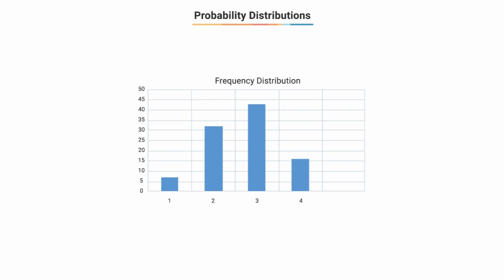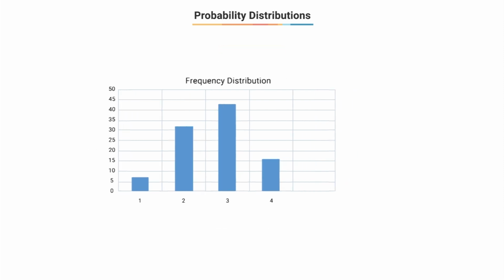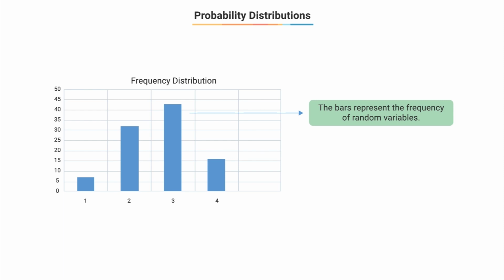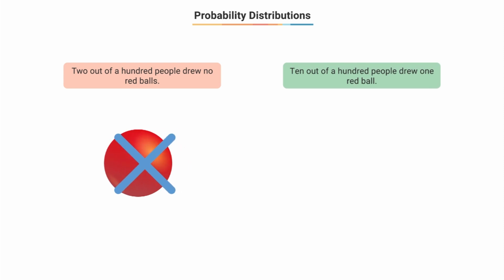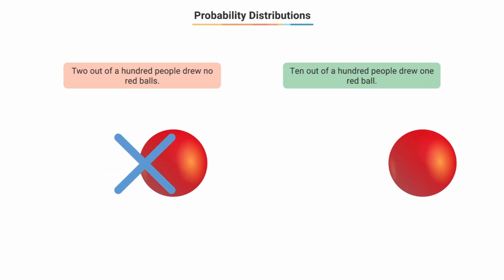So in this chart over here, on the x-axis we have random variable X from value 0 to 4. On the y-axis we have the frequency, the number of times the random variable appeared in our experiment. So this chart is called a histogram. The heights of these bars in this plot correspond to the frequency of that random variable appearing in our experiment. For example, 2 out of the 100 people drew no red balls, 10 out of the 100 people drew 1 red ball, and so on.